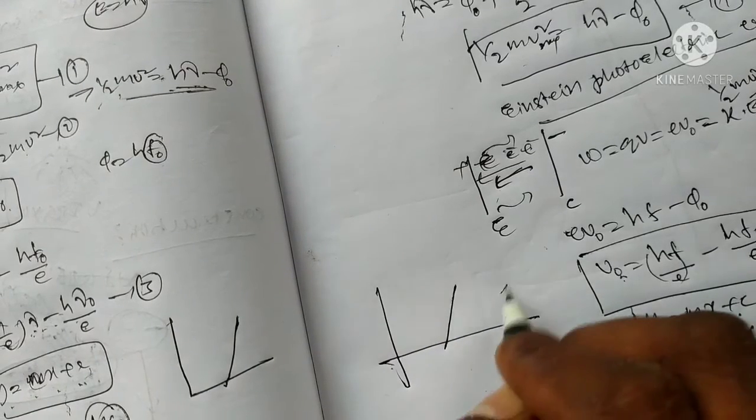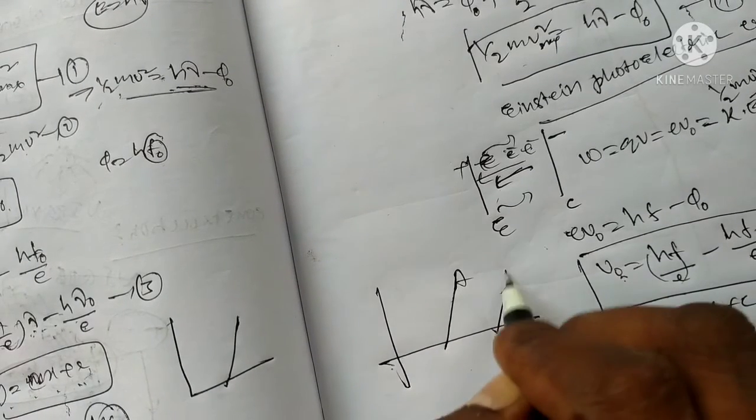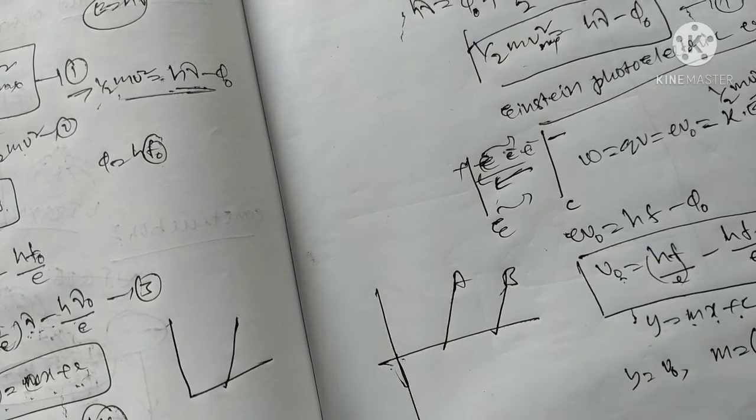This is for metal A, and this is for metal B. This can be extended like this. This is the stopping potential, that is V naught.